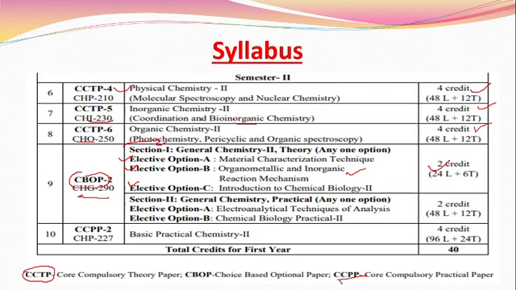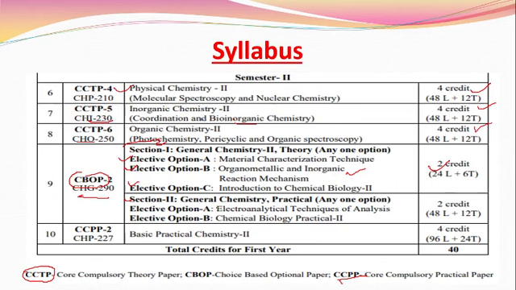Next is section 2. Here, like the 190 case, there are 2 sections. In one section the theory part is there and in the second section practical. Also in the case of the CHG 290 course, there are 2 sections. The first section has the theory paper and the second has the general chemistry practicals.